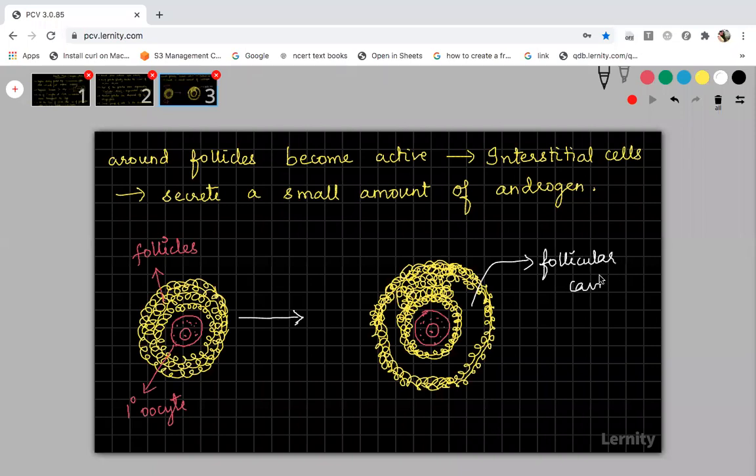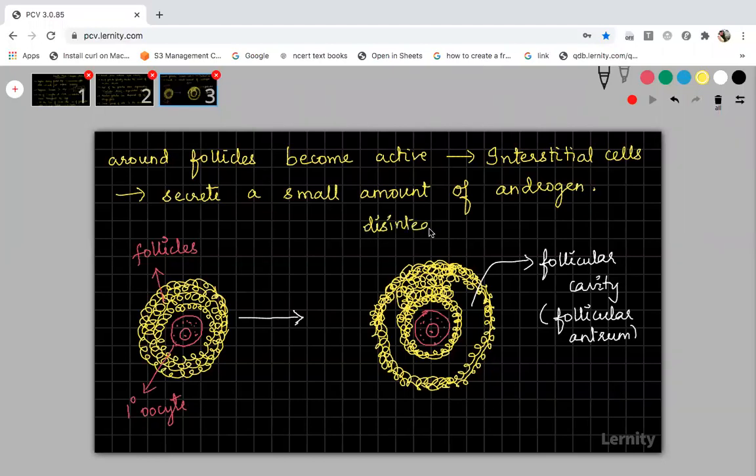How has this cavity been formed? This cavity has been formed because of the disintegration of follicular cells. Because of follicular atresia, one cavity will be formed, and this cavity is exactly called the follicular antrum. The cavity is called the follicular antrum. So this cavity will be formed among the follicular cells because of the disintegration of some of the follicular cells. So the disintegration of follicular cells is called follicular atresia.